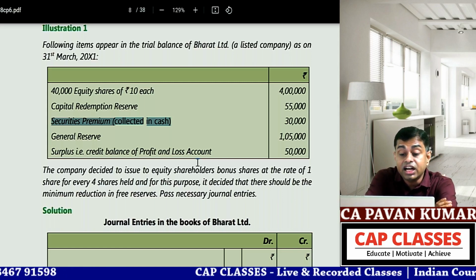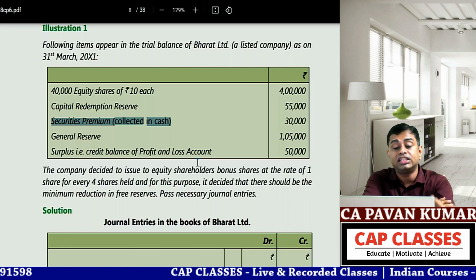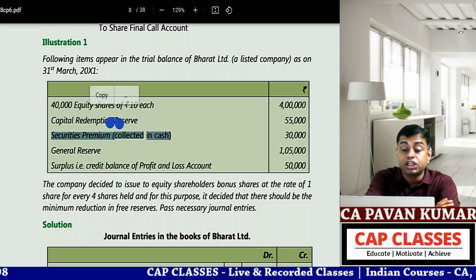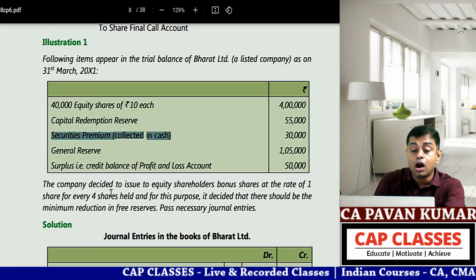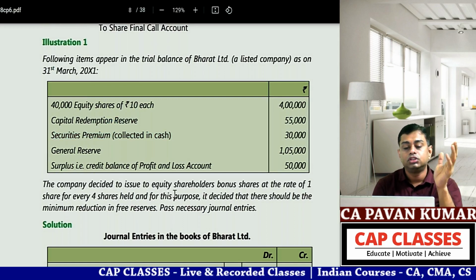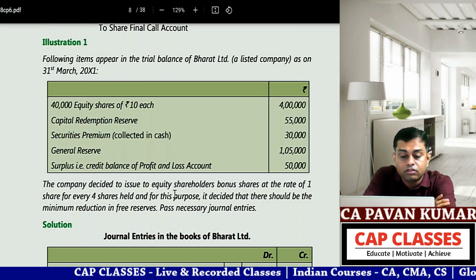50,000. The company decided to issue to equity shareholders bonus shares at the rate of 1 share for every 4 shares held. Working note 1.